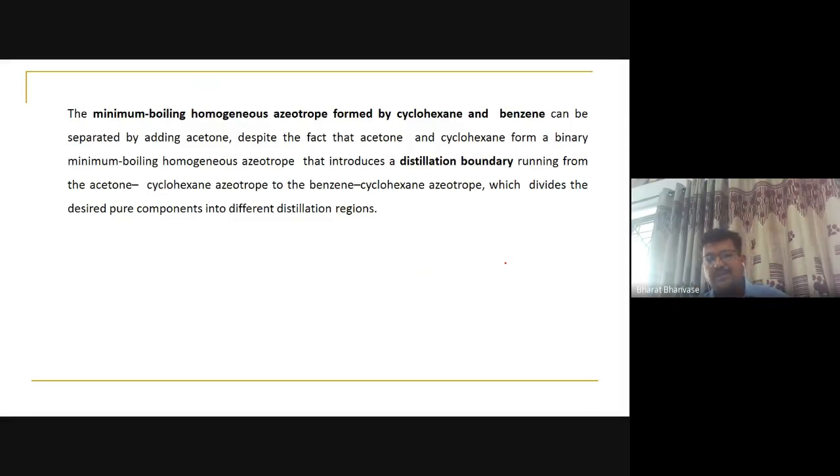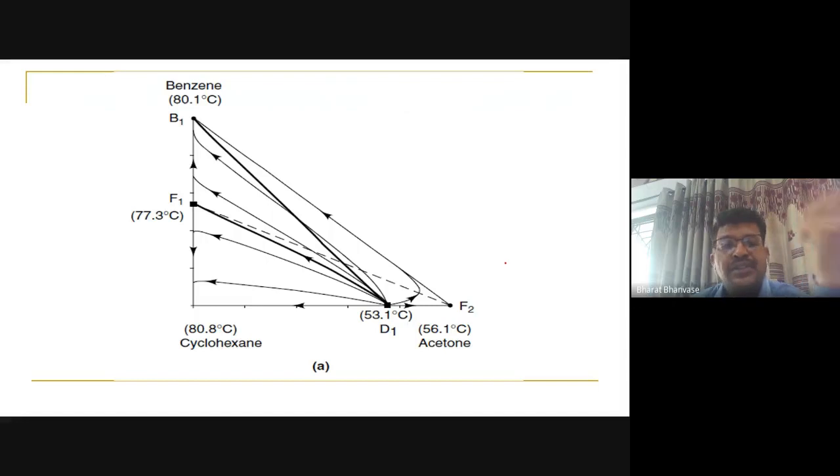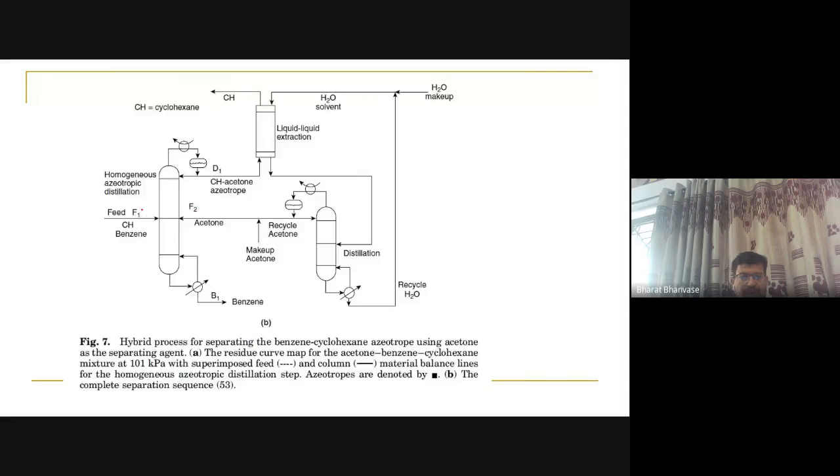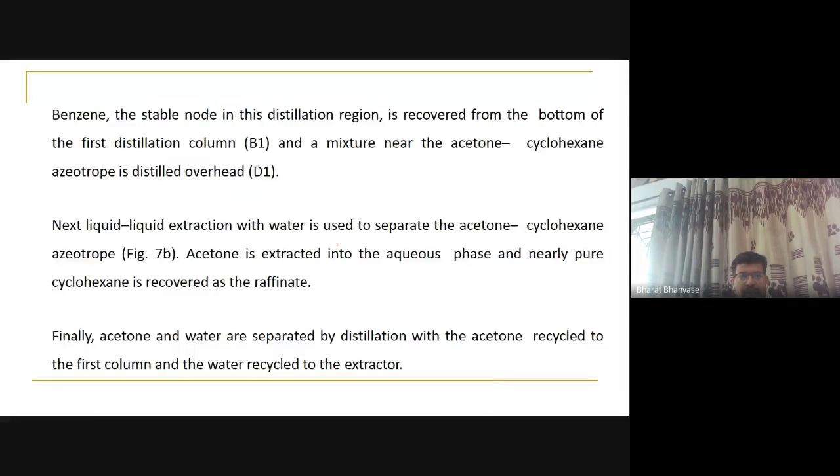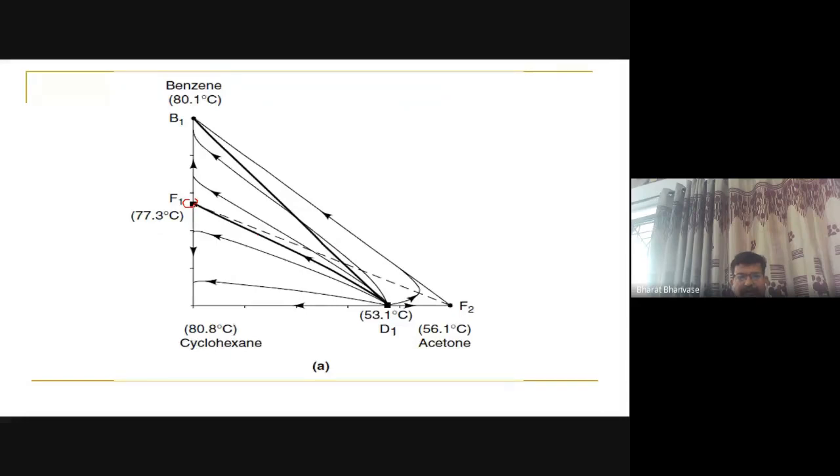Many times, no doubt, a minimum boiling point azeotrope is possible. As discussed, a maximum boiling point azeotrope you will find in rare conditions, right? So this is another example. You can say benzene, cyclohexane, and acetone, right? If I give feed F1 here and go to the next, this is feed F1, and I am getting D1 and B1 as products here, right? So here F1 is the feed.